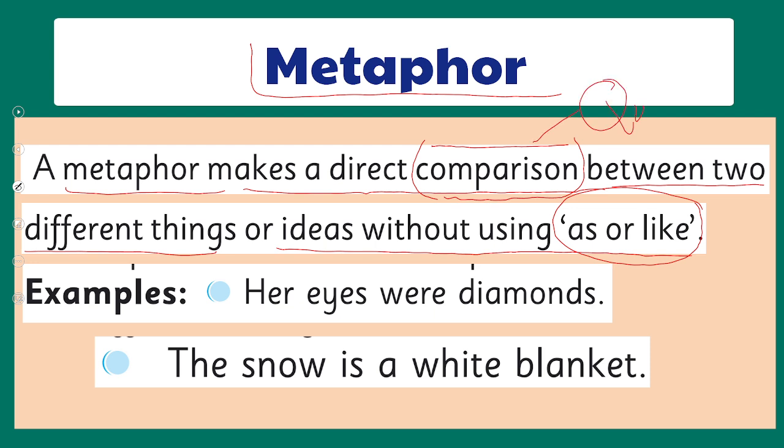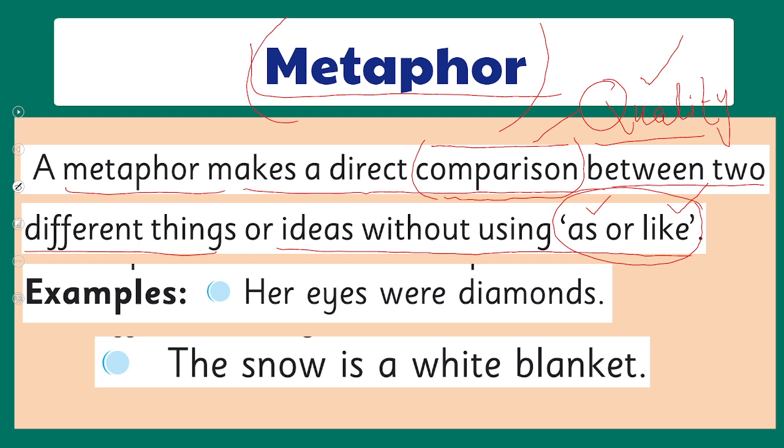So on the basis of that quality, we compare those two things without using as or like, as we did in the simile. So when we compare two things on the basis of certain qualities which both things possess, without using as or like, it is considered a metaphor. It's actually a figure of speech which is called metaphor.